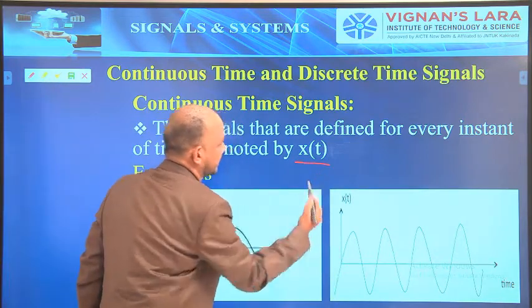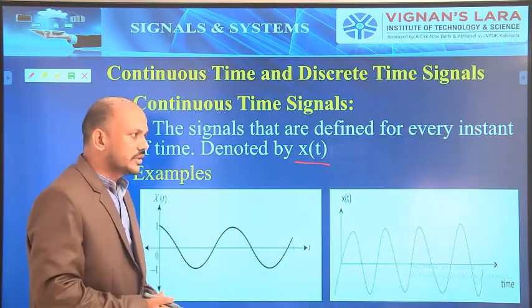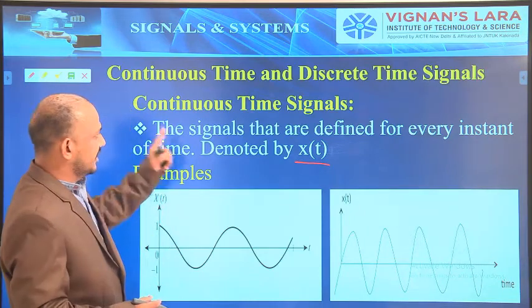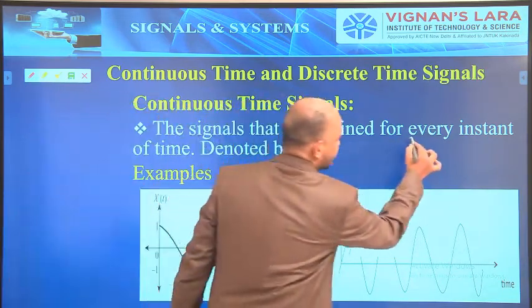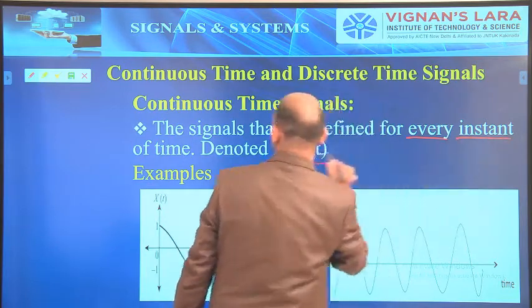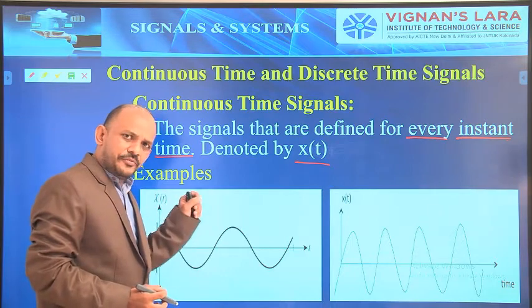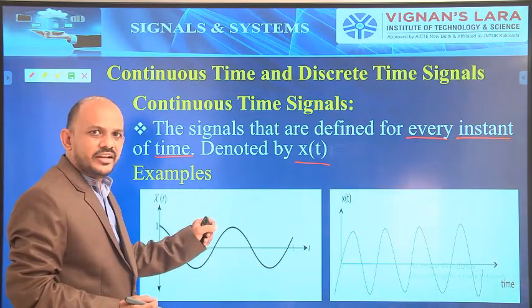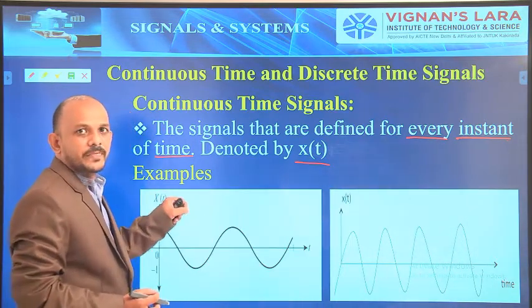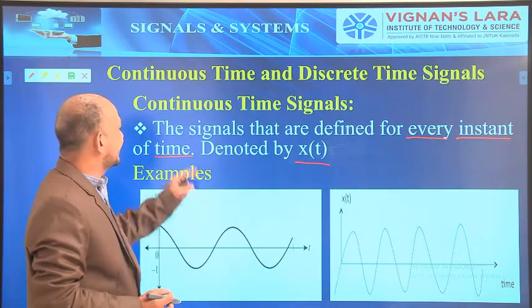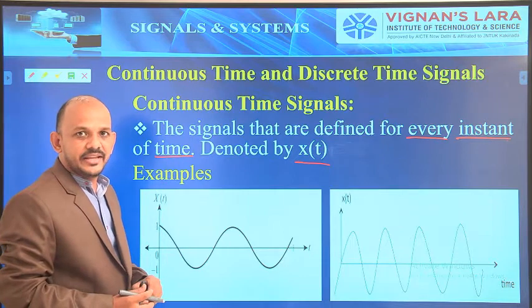Here these signals are defined for each and every instant of time, so at every time instant I will have a value for that function. Then only we can call that signal a continuous time signal.